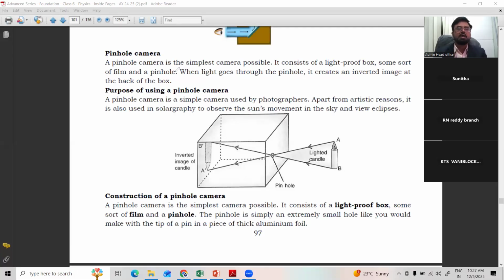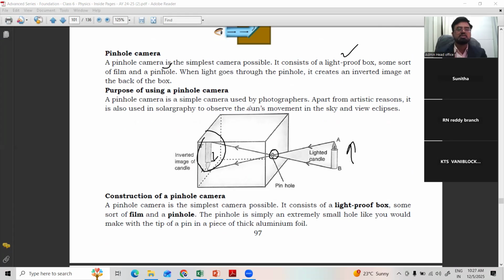A pinhole camera is the simplest camera possible. It consists of a light-proof box, some sort of film and a pinhole. Pinhole means making a small hole. When light goes to the pinhole, here is a pinhole, make a hole on the cardboard, it creates an inverted image at the back of the box. See, we kept the candle straight, but it shows inverted. A reverse image is formed.